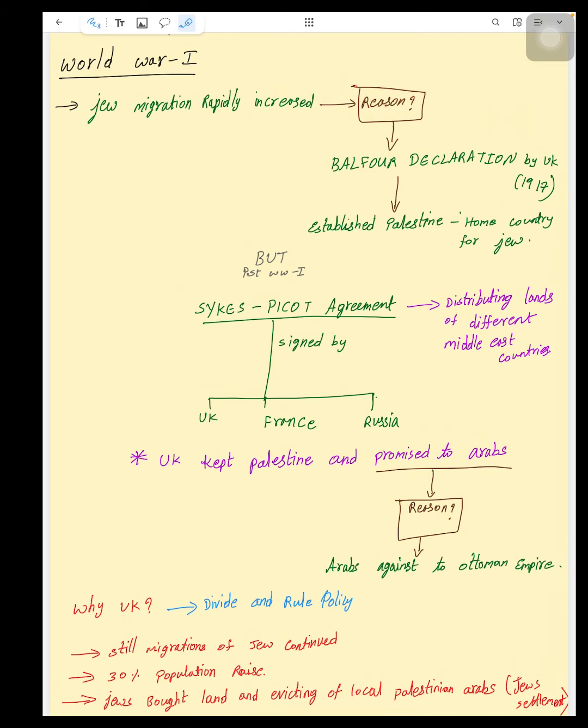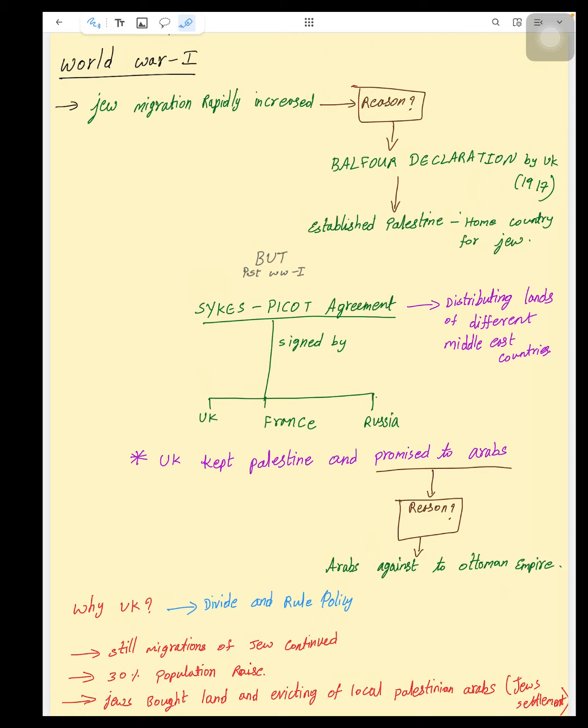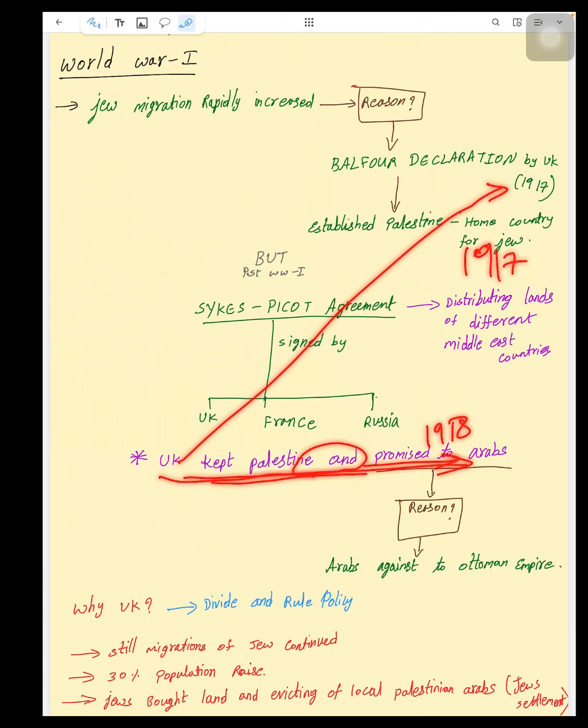Here we can understand that as World War I ended, the British knew that Palestine was out of their hands, so they wanted to apply divide and rule. For that, they gave a home country to the Jews by establishing Palestine. This was during World War I, in 1917. One year later, after World War I, the Sykes-Picot Agreement was made. In it, the UK, France, and Russia distributed Middle East lands, and the UK kept Palestine, which was promised to Arabs. You have to understand, the UK promised Arabs in 1918, but they had promised Palestine as a home country for Jews in 1917.